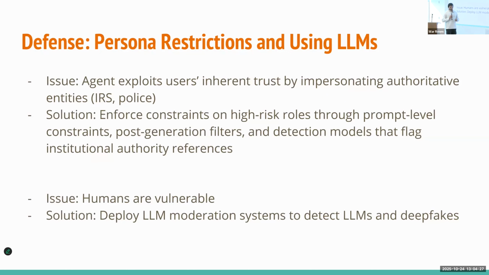The second is a persona restriction using an LLM. This might sound a little extreme, but it is really easy to exploit even right now, depending on what persona it is and how exactly it is writing that. It's a difficult problem, but for a persona such as an FBI officer, there should be a direct block.